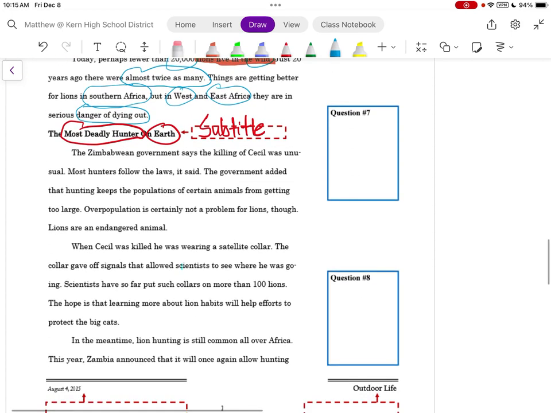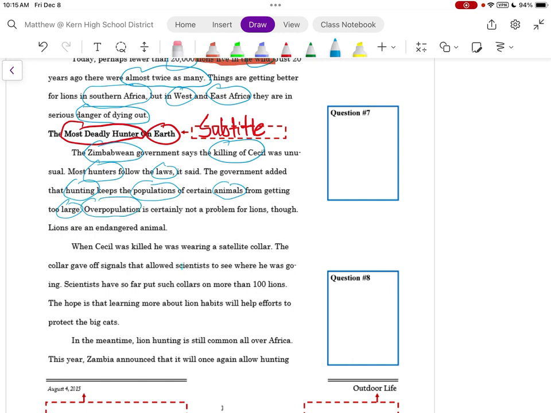The Zimbabwean government says that the killing of Cecil was unusual. Most hunters follow the laws, it said. The government added that hunting keeps the populations of certain animals from getting too large. That's an interesting argument.